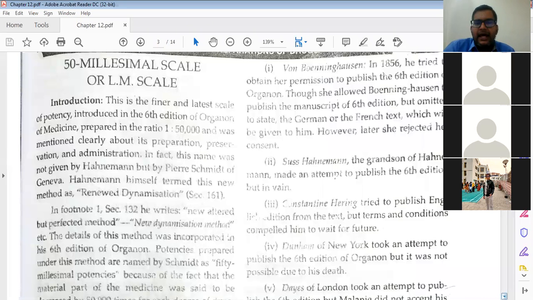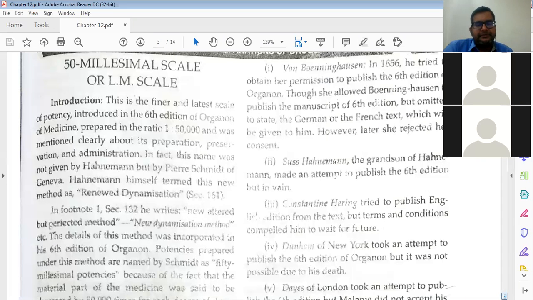50 means L, milli, and M stands for how much? In Roman numerals, what does M stand for? Million, sir. Okay, that is 1,000, so 50,000. You understood?